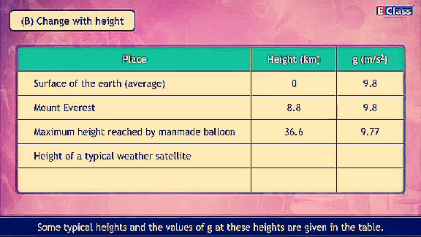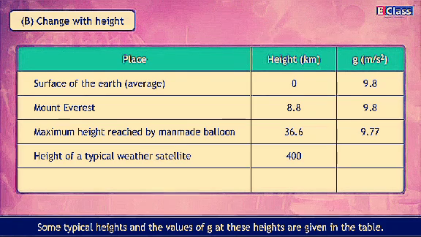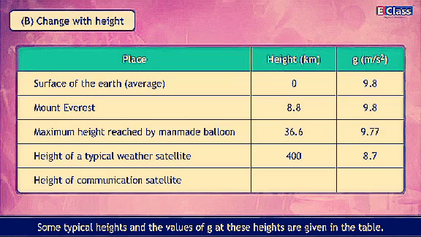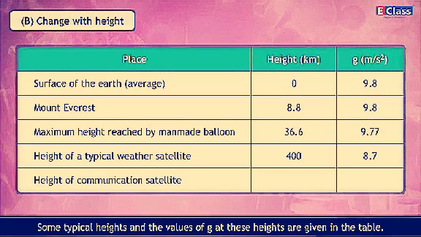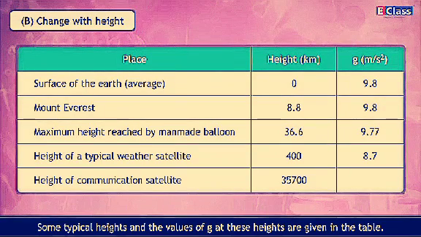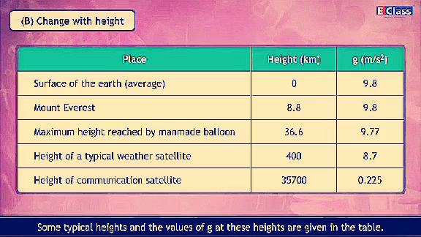Place, height of a typical weather satellite, height in kilometers 400, g, meter per second square 8.7. Place, height of communication satellite, height in kilometers 35,700, g, meter per second square 0.225.